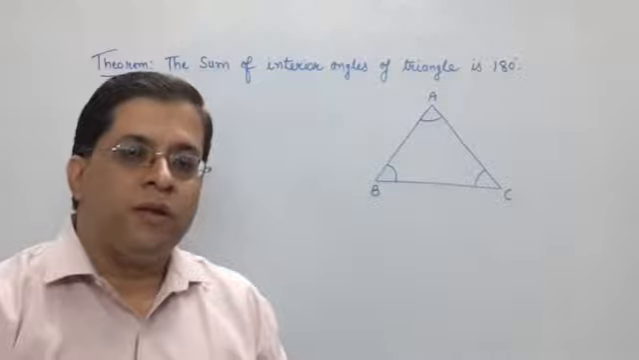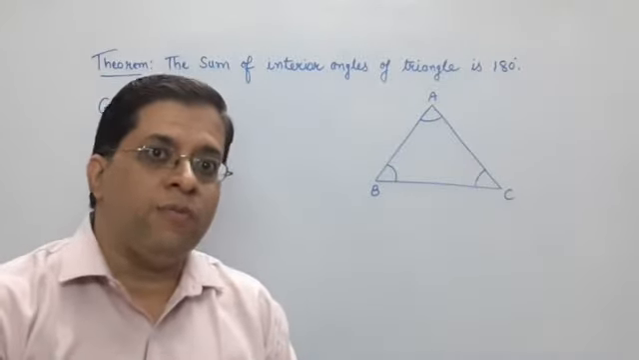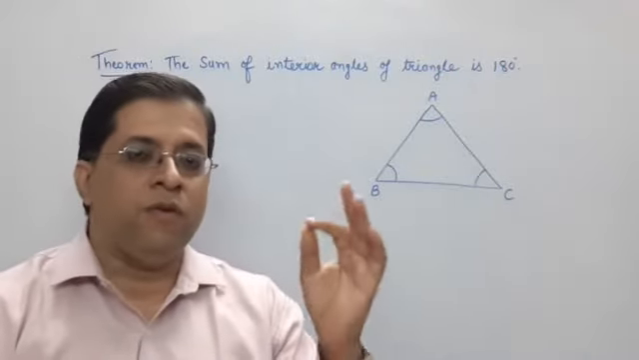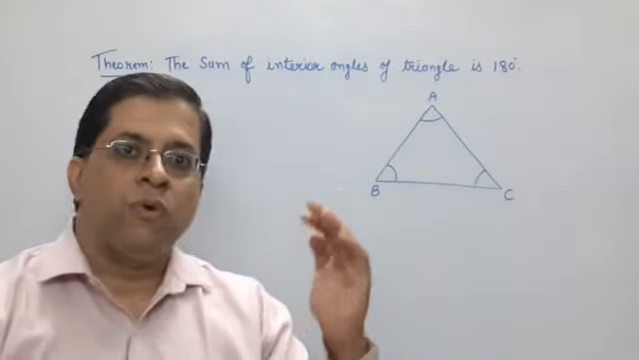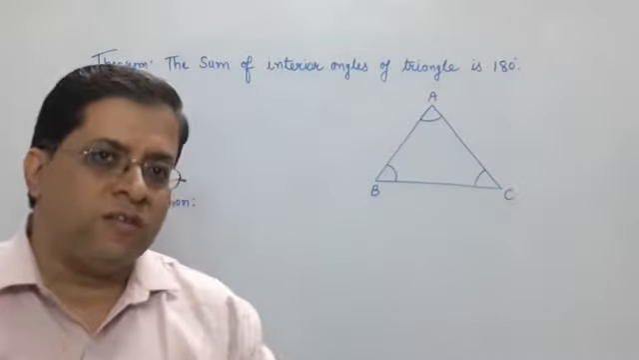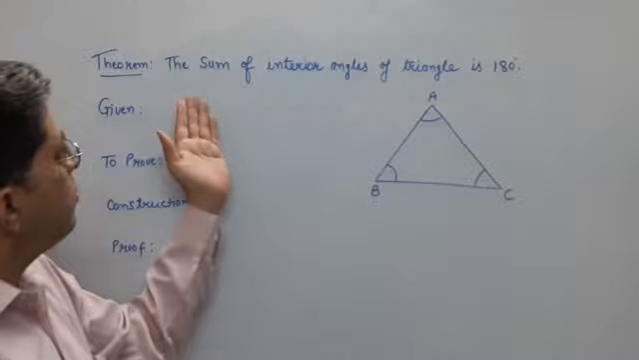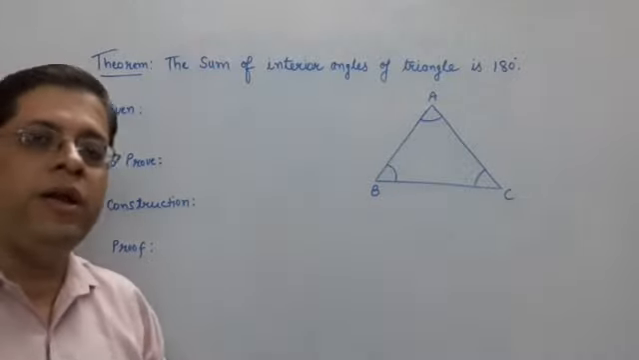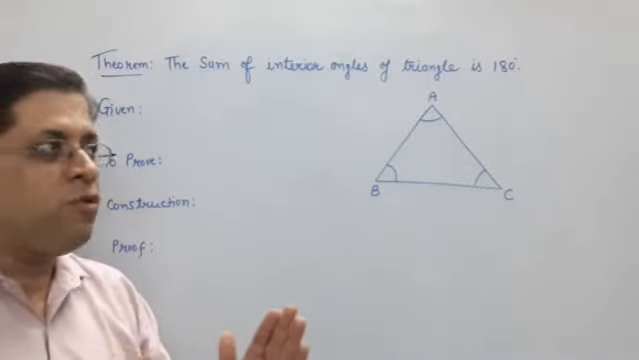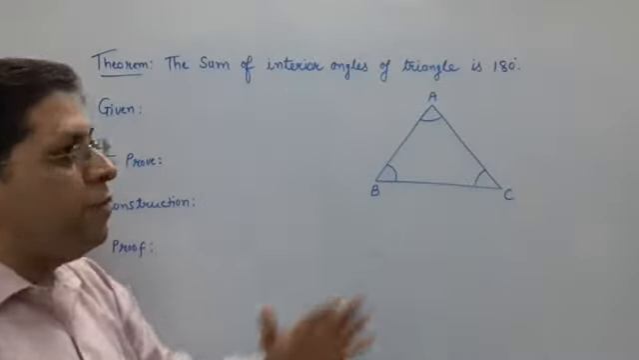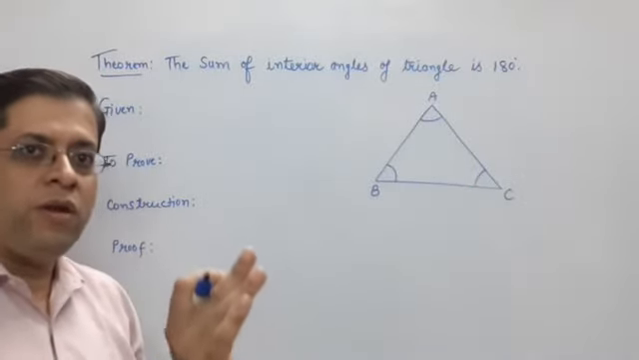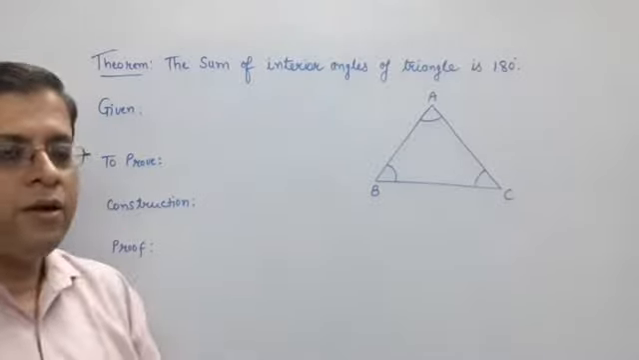How to prove it? We can prove any theorem by its step by step proving, like given, to prove, construction, then proof. Now come on, what is the statement? The statement is the sum of interior angles of a triangle is 180 degree. That we have to prove. In exams they will give this statement: prove that the sum of interior angles of a triangle is 180 degree.